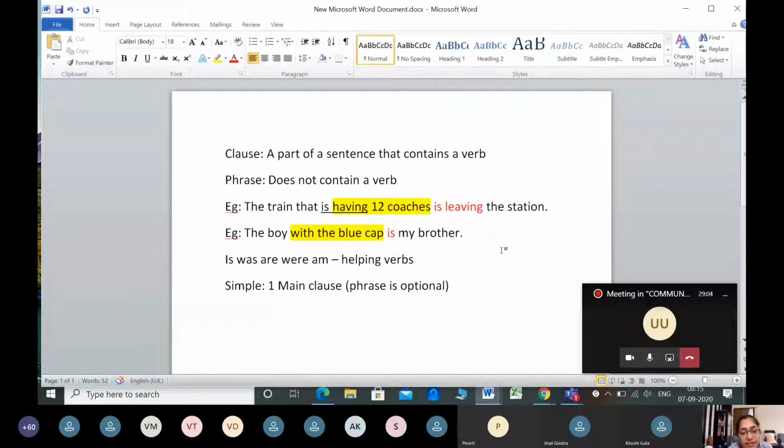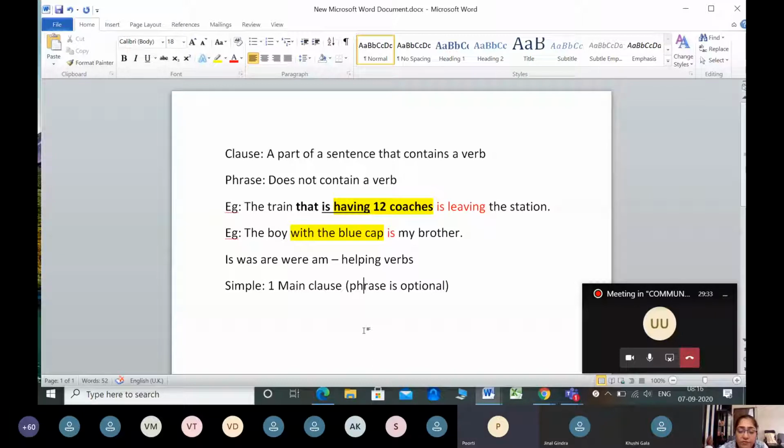So then that is a verb. And when I say it is a verb, that means it is also a clause because a clause has a verb. Now let me put this in bracket, this in bold. And now what happens? That is having 12 coaches turns into a subordinate clause. The train is leaving the station is already a main clause.